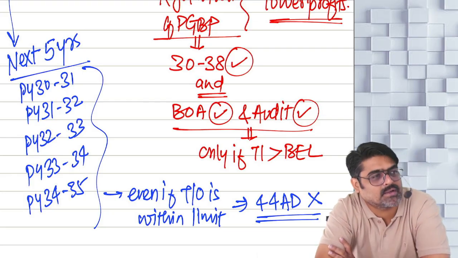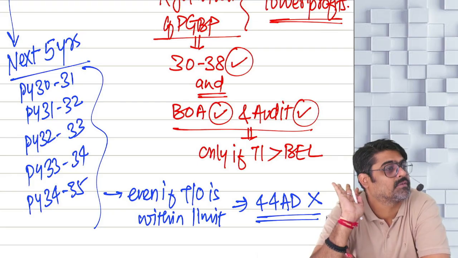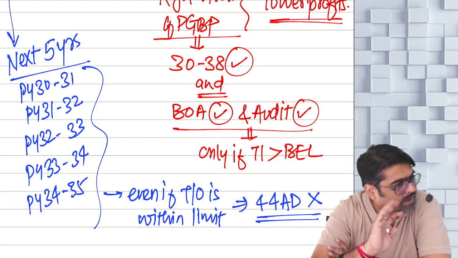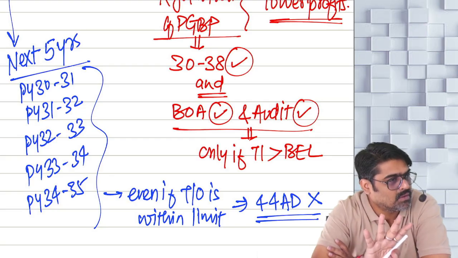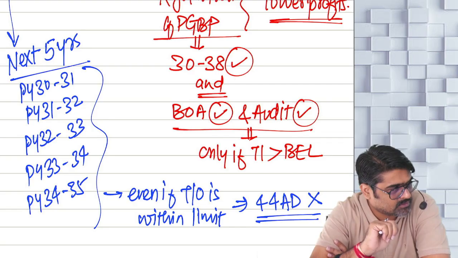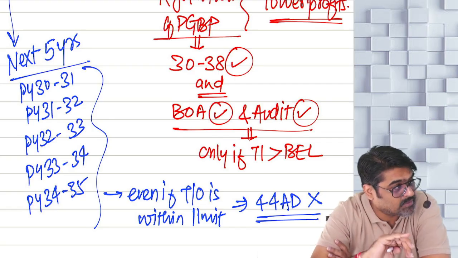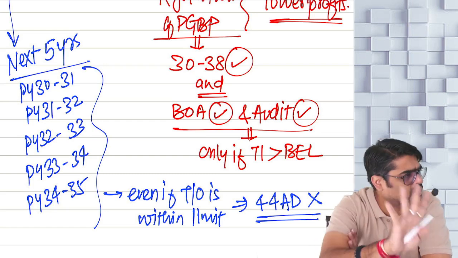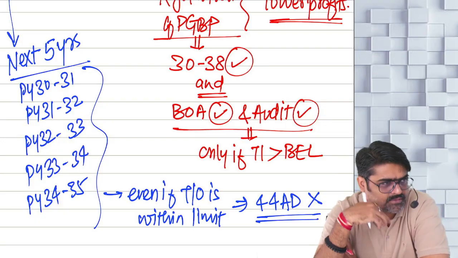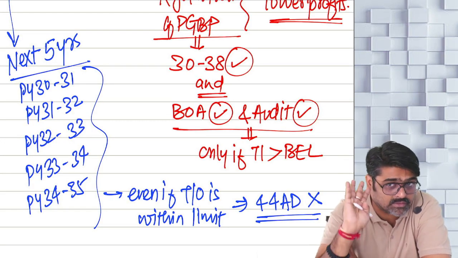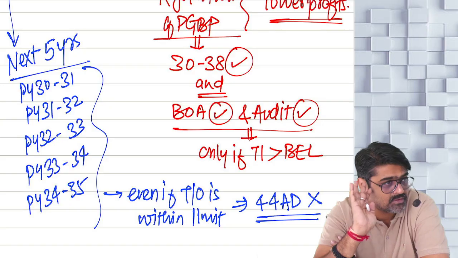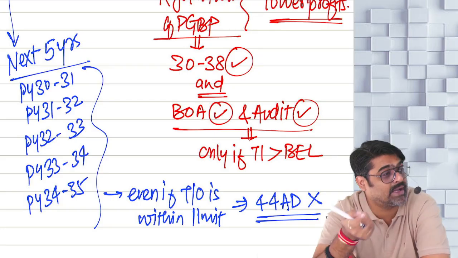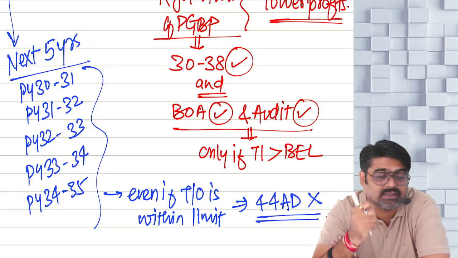So once you enter, no exit for 5 years. Exit is allowed in one exceptional case. That in the next 5 years, in any year, if the profits are lower, you can show lower profits. You can take the exit. Exit will be available only once. You can show the lower profits. But that exit is based on the condition that the year in which you exit, in that year,